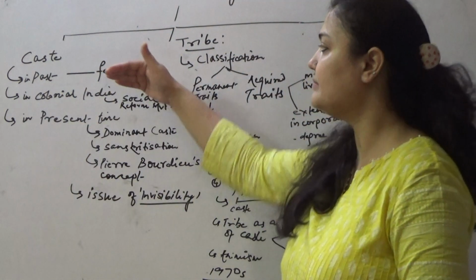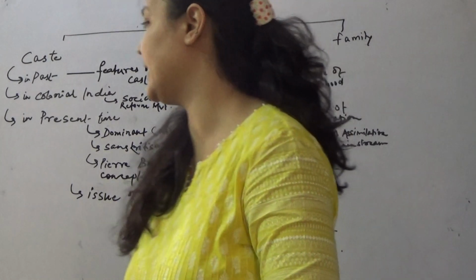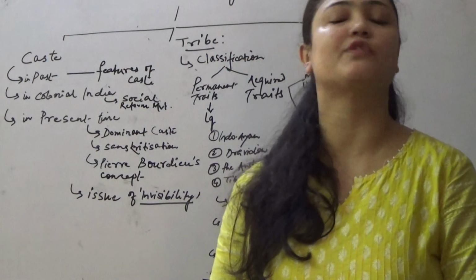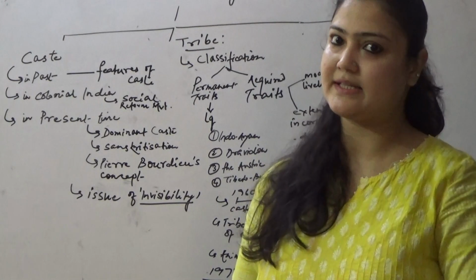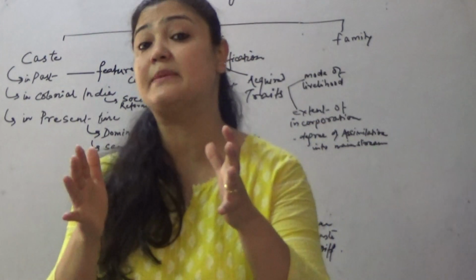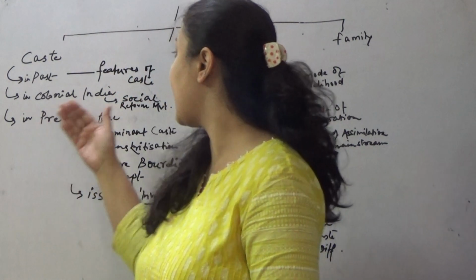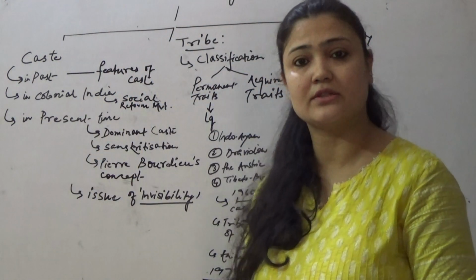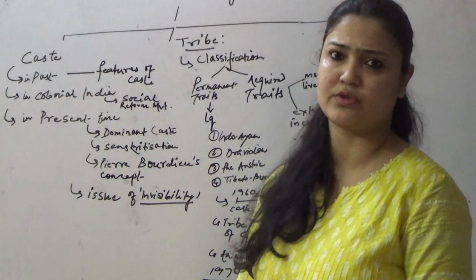Now when we discuss caste in colonial India, we saw it in terms of social reform movements, how caste as a system is so discriminatory. It is based on the principle of inequality, and this system has been challenged in social reform movements by various social reformists.